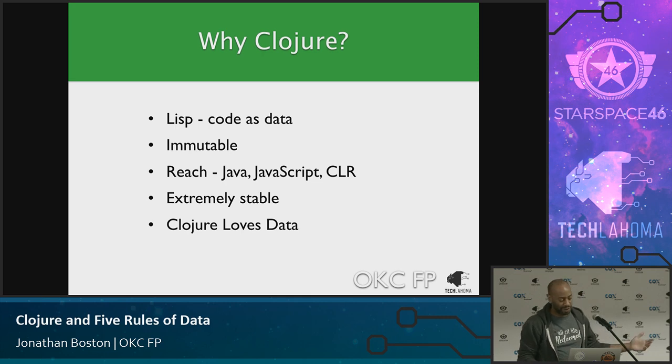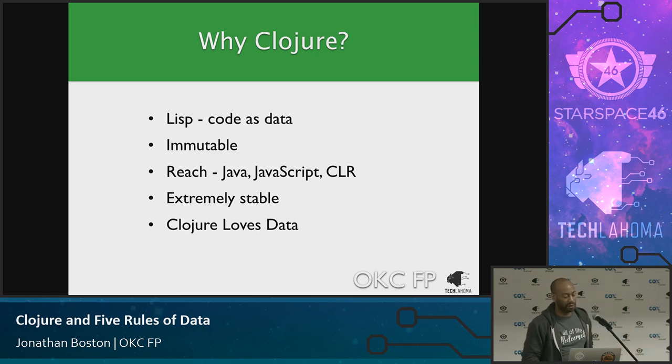And so Clojure is a Lisp. Clojure is immutable by default. So you can mutate, but there's a lot of process around it. So it's very specific where you do it, and so it encourages you to push that to the edges. So it's immutable by default, which means it encourages you to do the right things.